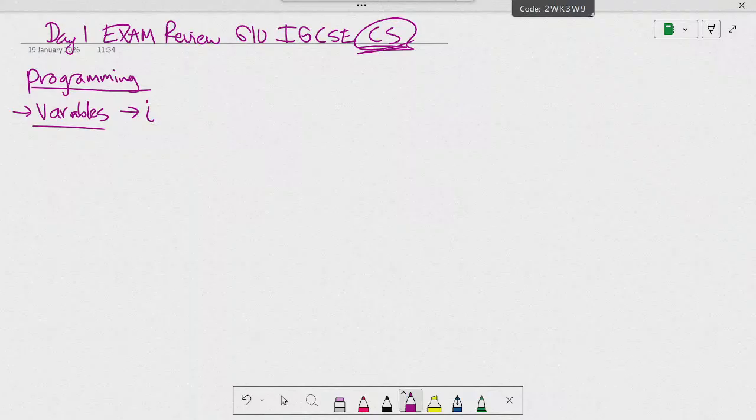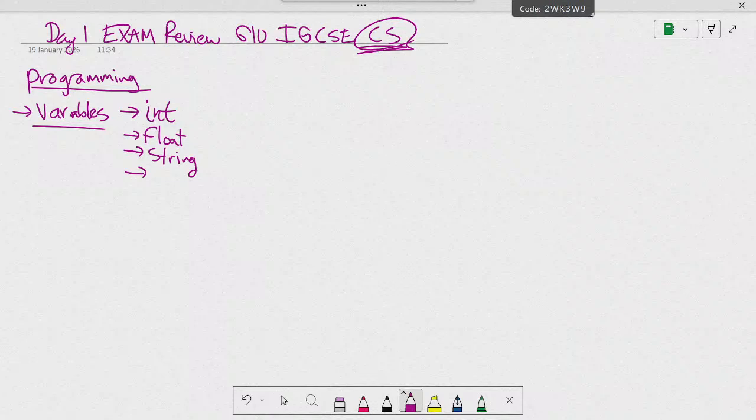We have int, float, continue. Okay, we need to go a bit faster. Float, we have 5. Int, float, string. Yuna, say one. Have a look in your notes. This is all review.